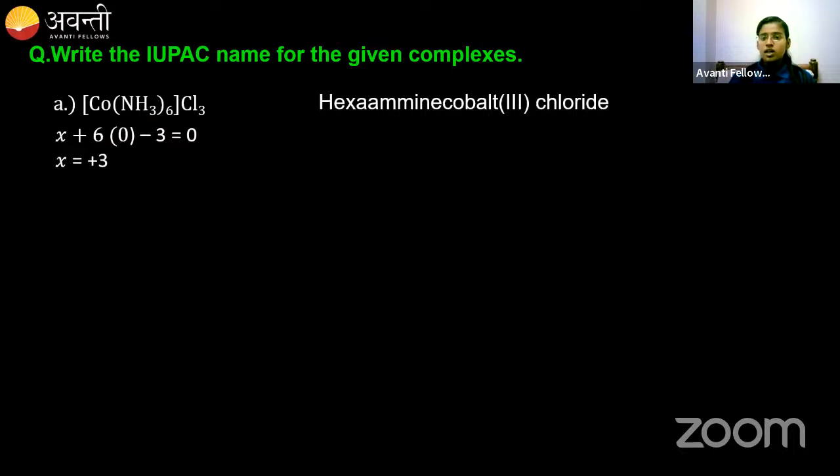Hexaamminecobalt(III). See, all of you are making mistakes in the 3, in the oxidation state. You should not use this numerical 3. We have to use the Roman numerals. All of you see Sneha and Priyanka's answer, or the answer which is there on the slide. We have to use the Roman numerals, right? This 3 you have to use.